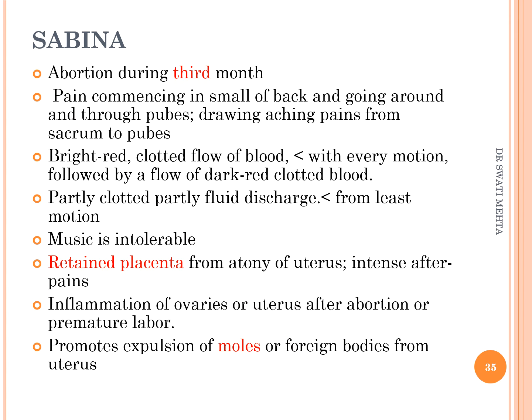Sabina, we already discussed in case of incomplete abortion, that is abortion during the third month, and there is discharge coming out from the cervix or from the vagina, in which the blood is partly clotted and partly fluid. With that, the patient is having severe pain in the small of the back going around the abdomen down to the thighs, that is like labor pain, and the patient comes with that. You can use Sabina to remove the products of conception without any aid of surgery.